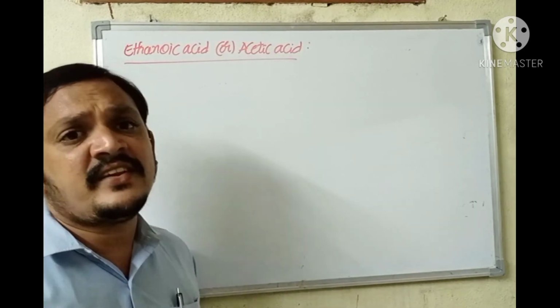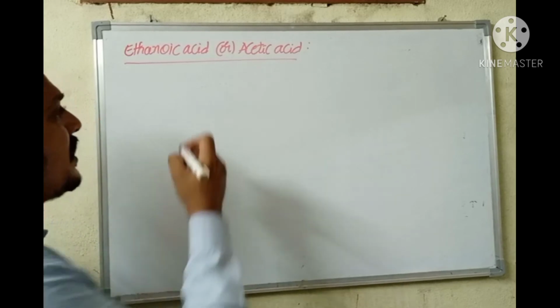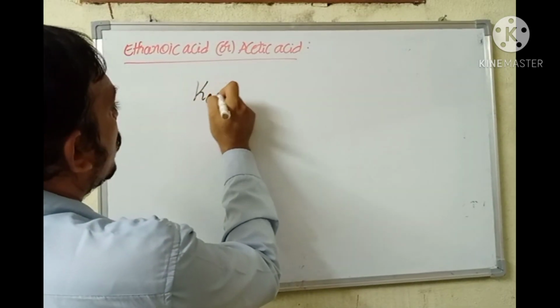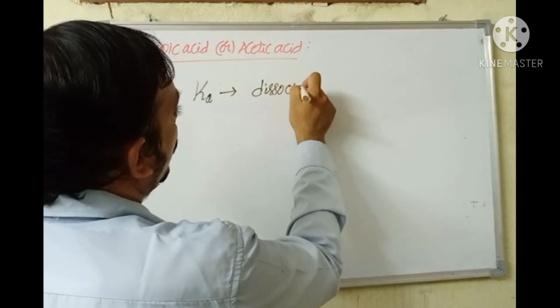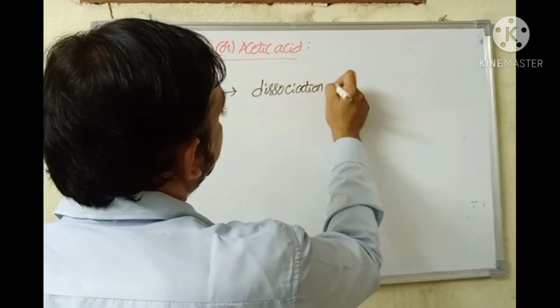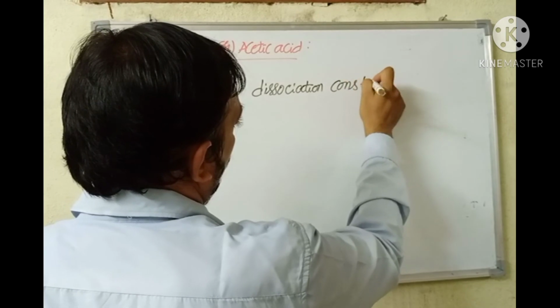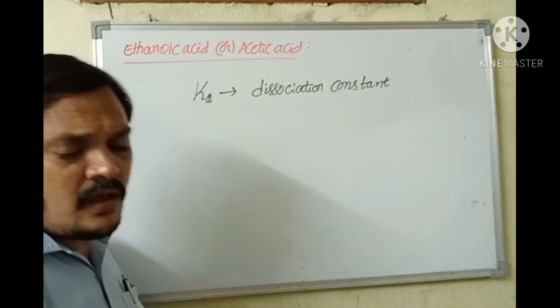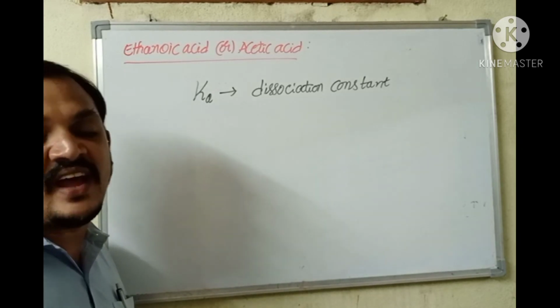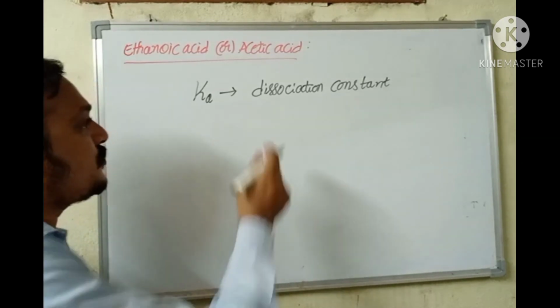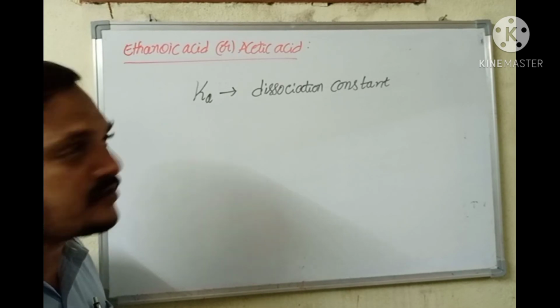Our strength of acid can be expressed in terms of Ka, which is nothing but dissociation constant. That means how far an acid undergoes dissociation to furnish H plus ions in aqueous solution is expressed in terms of dissociation constant.